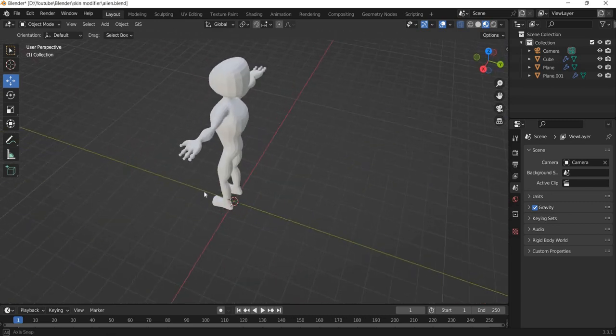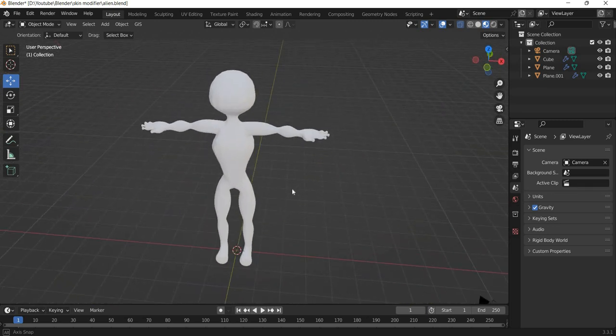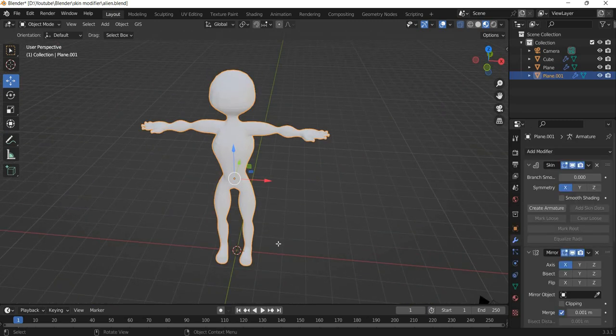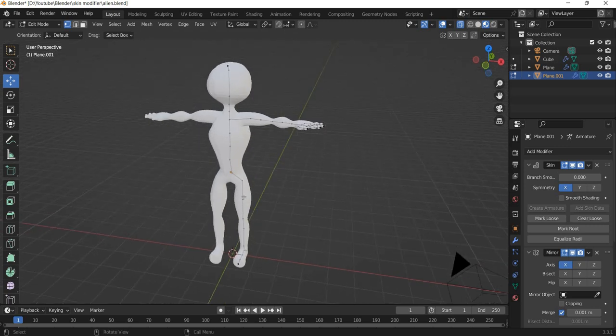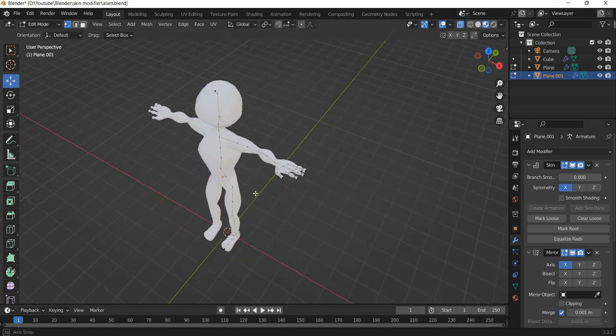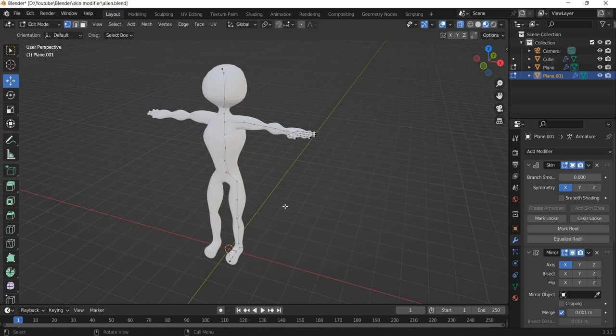Today we are going to look at how to create a character using skin modifier. Alright, so if you look at this, it is simply a line which is going to become a character. So we'll see how this is achieved in Blender.